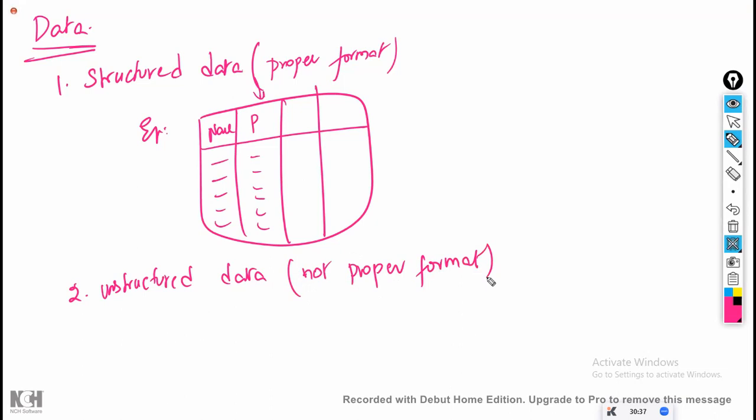If the data doesn't have any proper format, it is unstructured. For example, take your tweets on Twitter. There is no proper format. You can write whatever you want. You can start with a hi and end with anything, or you need not write the hi at all. You can mention the name of the person you are tweeting to, or you need not mention the name. Anything you can write. There is no proper format for that.